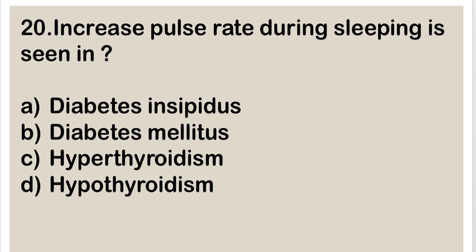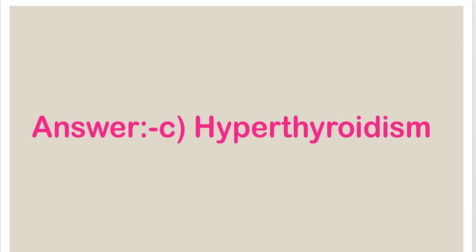Next question. Increased pulse rate during sleeping is seen in A. diabetes insipidus, B. diabetes mellitus, C. hyperthyroidism and D. hypothyroidism. Right answer is C. hyperthyroidism. Increased pulse rate during sleeping is seen in the